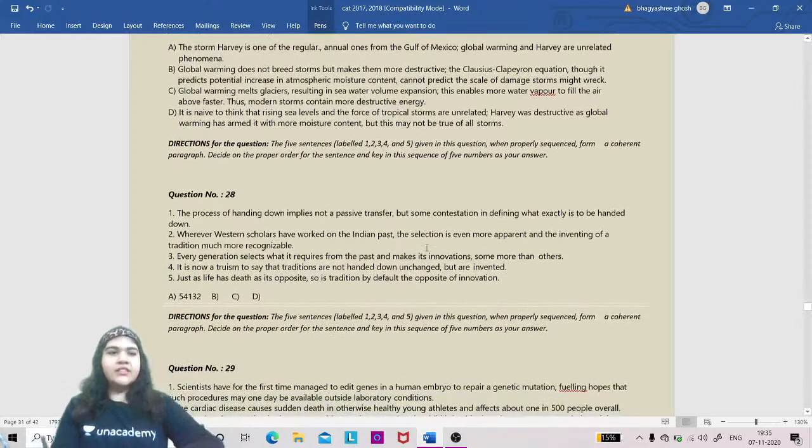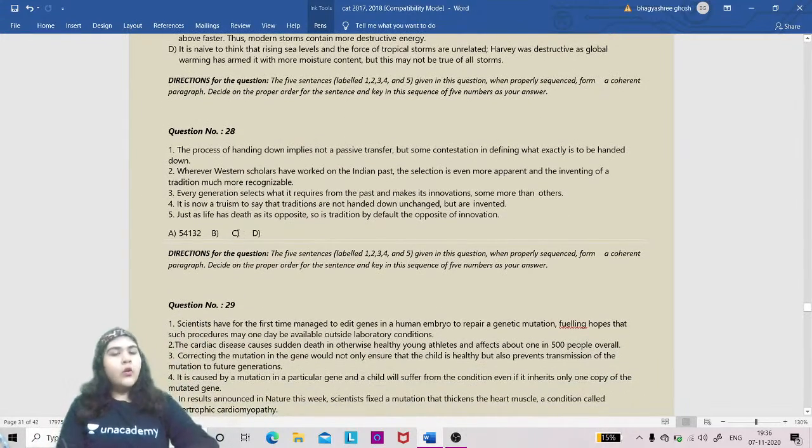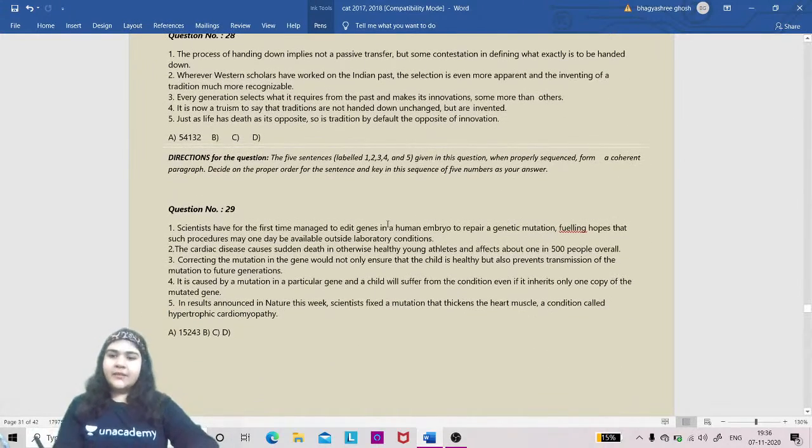Further, the next question is this one. This is a question where it looks like a parajumble, but if you read it nicely, it is asking you to decide the proper sequence and key in the sequence of 5 numbers as your choice. You have to arrange it, it is a parajumble. You get a box, type in, type out, you don't get options there, you have to enter the sequence. It's easy, it's logical. Parajumbles have logics and logics are supported by some tricks that we see.